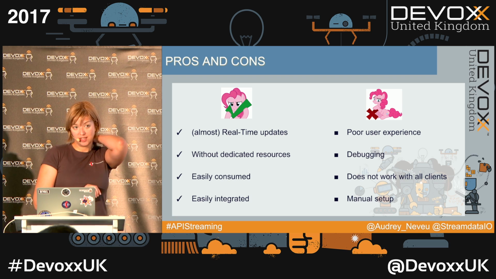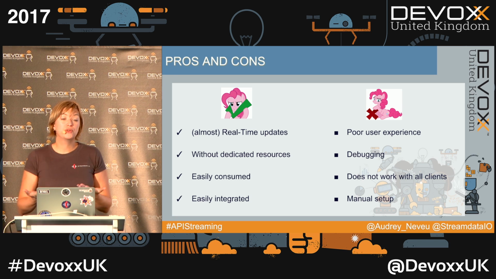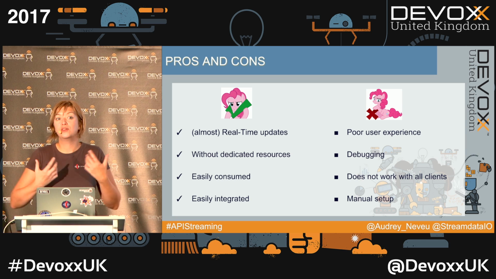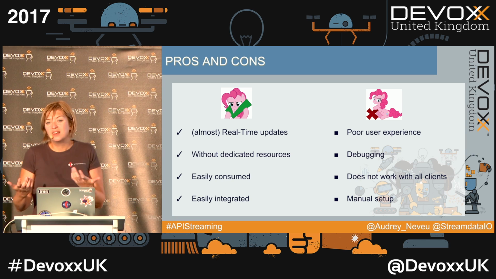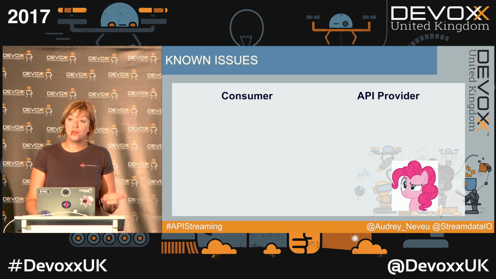And the manual setup could be a problem, because if your API provider is not proposing you to create webhooks through API, you will not be able to automatically create a new webhook. That could be something blocking for your use case. And there are also some known issues.